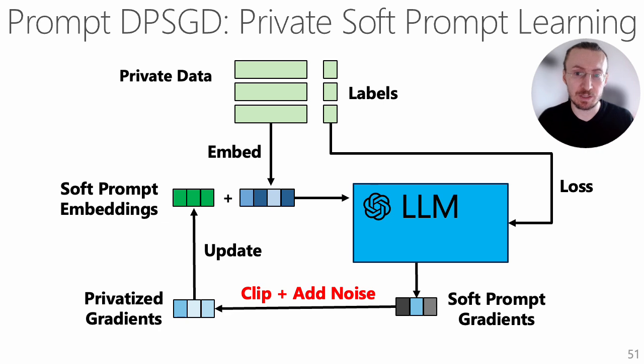To make sure that the gradients do not leak information about our private data, we clip the gradient and add noise. Thus, prompt DP-SGD obtains the input gradients from the LLM and performs DP-SGD to update the soft prompt embedding while keeping the underlying LLM frozen.